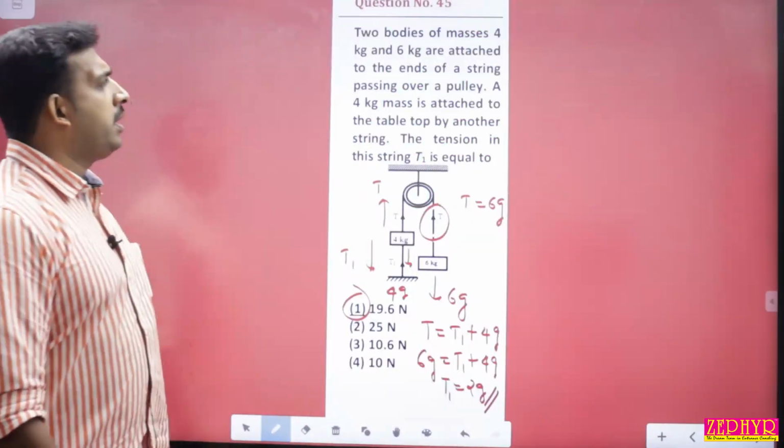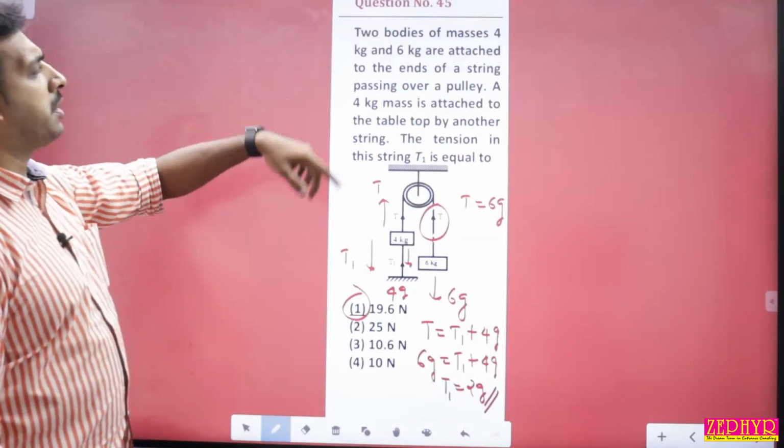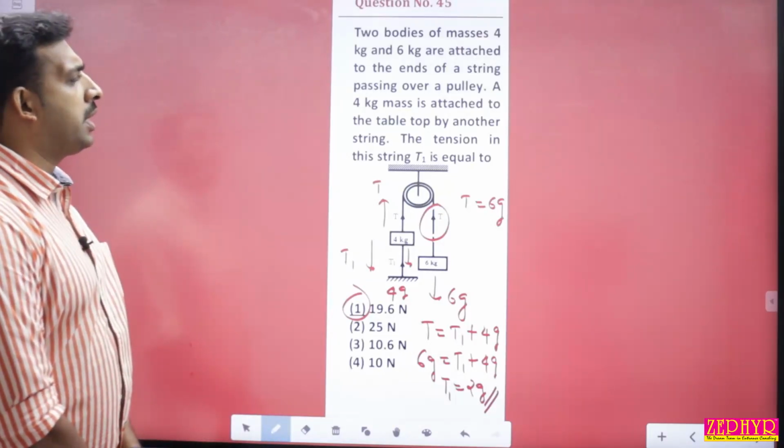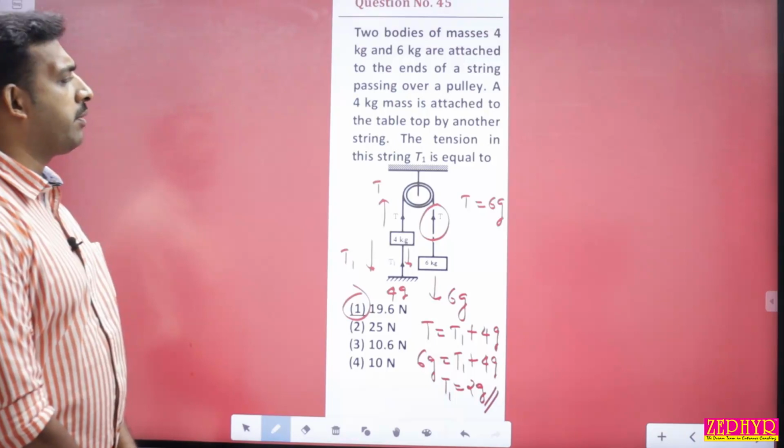Question number 45. You can see the two bodies of masses 4 kg and 6 kg are attached to the two ends of a string passing over a pulley. A 4 kg mass is attached to the table top by another string. The tension on the string will be equal to.